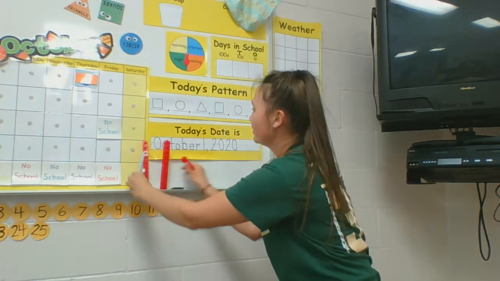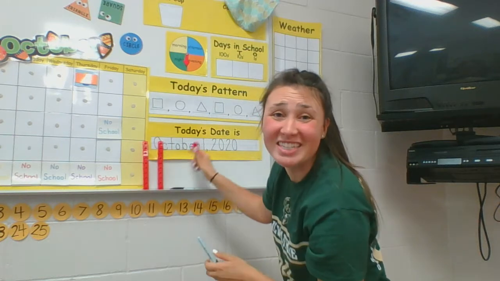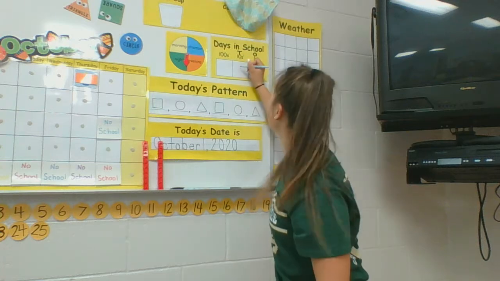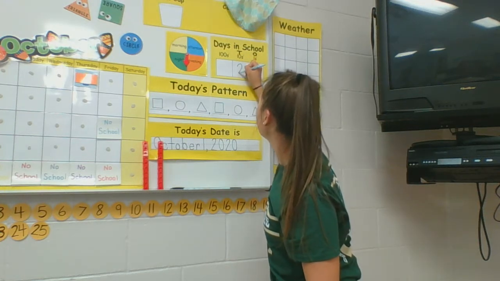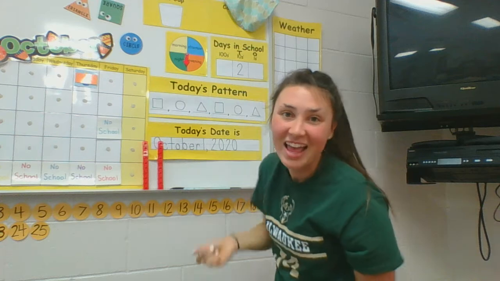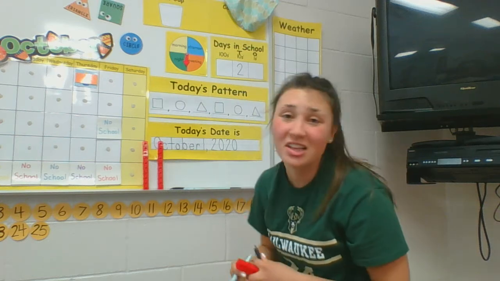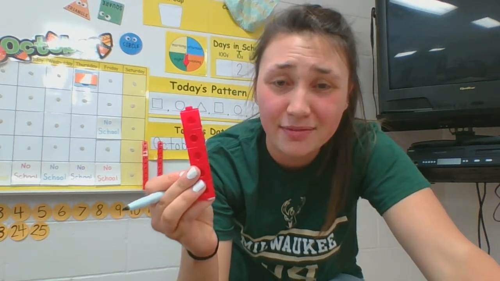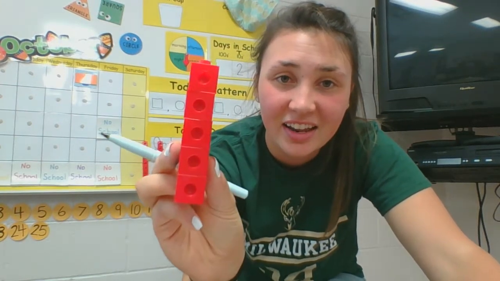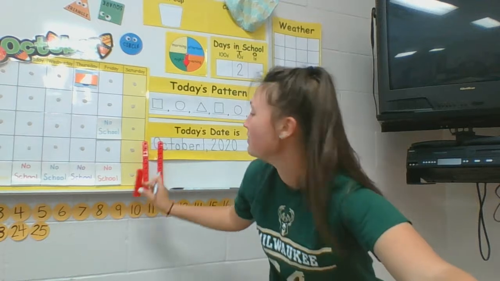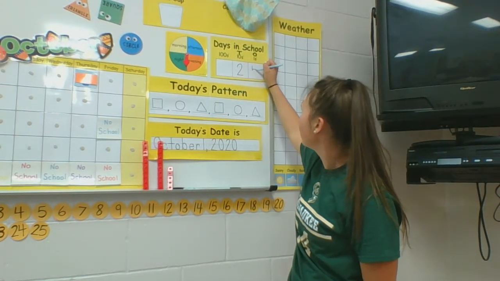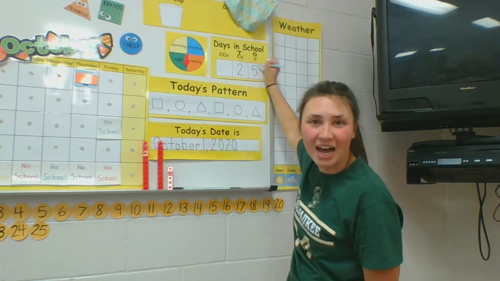Yep, 2 groups of 10. 2 full towers. So I'm going to put a 2 in the tens column up there. T is for tens. So curve around and slide to the right for a 2. And how many little ones do we have left over in 25? Yep, 5 extras in 25. So for a 5, down and around, and give it a hat at the top. There we go.